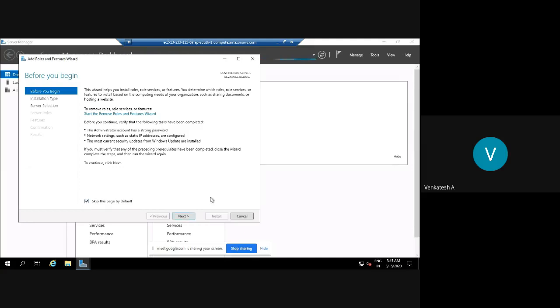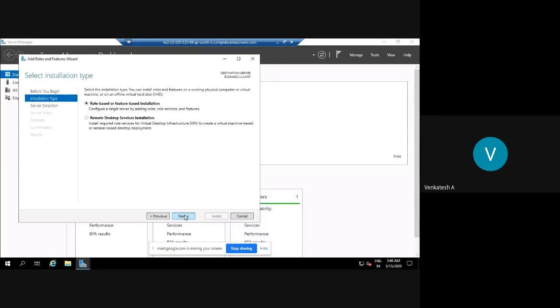Before you begin, there are some instructions that you can read. This wizard helps you to install roles, services or features. Just select next. Here you see role-based or feature-based installation, or remote desktop services installation. If you select remote desktop services installation, then using the URL, from anywhere you can see your application. If you do not select it, you can see your application only on the local machine. Now I'll select role-based or feature-based installation.